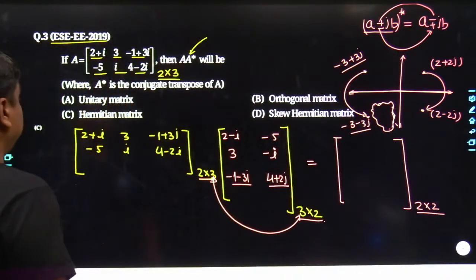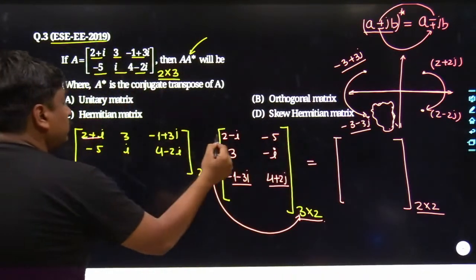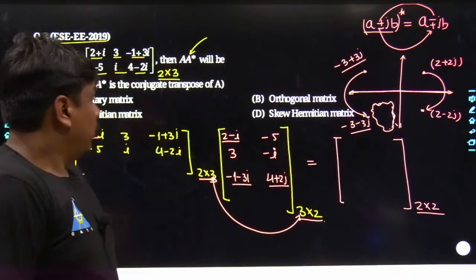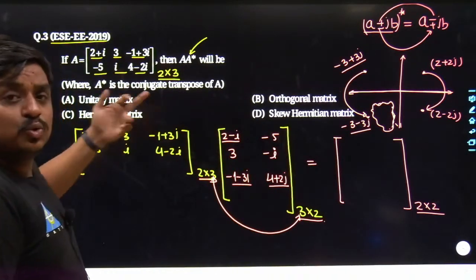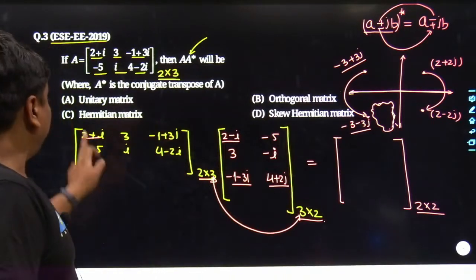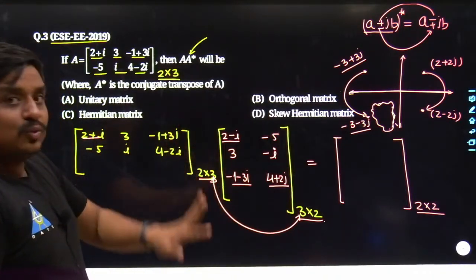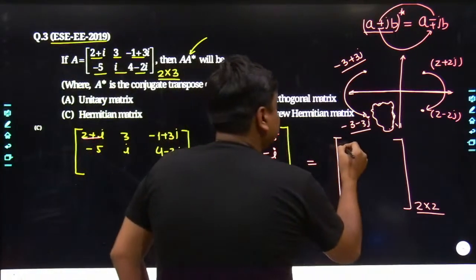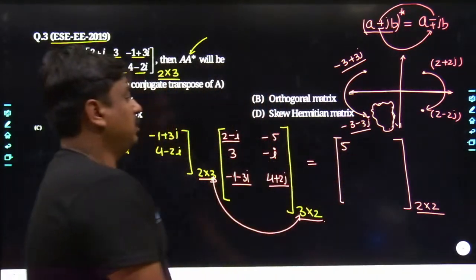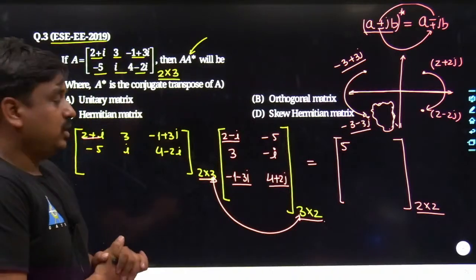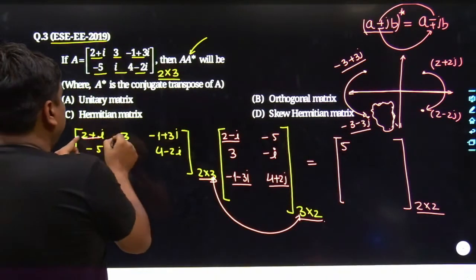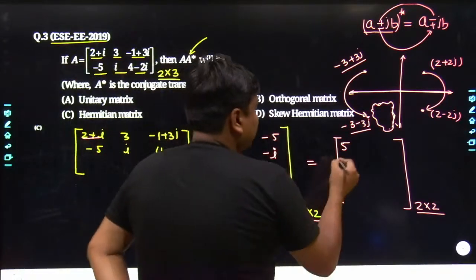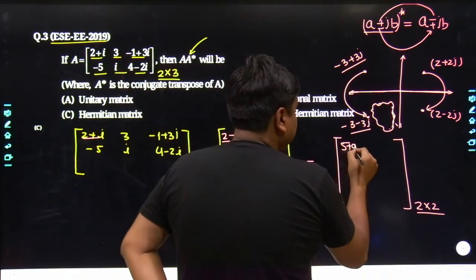So, see. 2 plus i and 2 minus i, it's a simple identity. What is it? a square minus b square. What is the a square? The a square is nothing but 2 to the power of 2, that is nothing but 4. Minus i square is nothing but minus of minus 1. So 4 minus of minus 1, that becomes 5 over here. Yes. Similarly, here the 3 gets multiplied with the 3, so obviously it would become 9 over here. Anyways, they all would be added together.